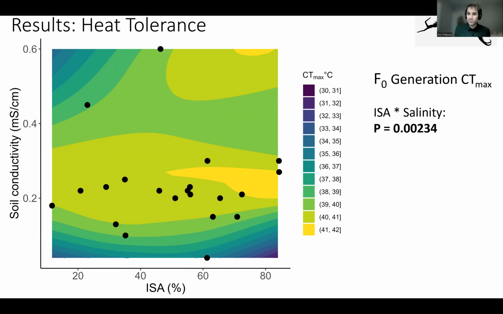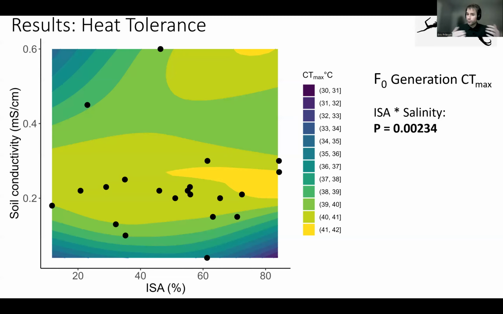So this correlates with our expectations, where we had expected populations of springtails from higher ISA locations to express higher heat tolerance, which seems to be the case here, but it's dependent on a certain level or threshold of soil conductivity. Shown here, we can see that peak of heat tolerance on the right side of higher ISA, but only for those populations that have a certain threshold or certain level of soil salinity at that location. So we have that significant interaction explaining the field caught generation heat tolerance, which is pretty interesting.